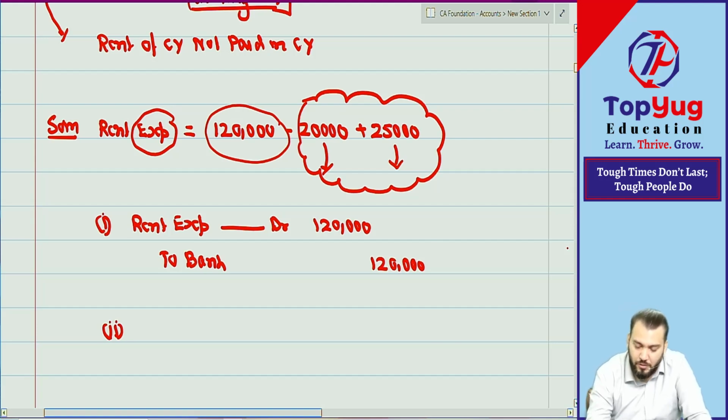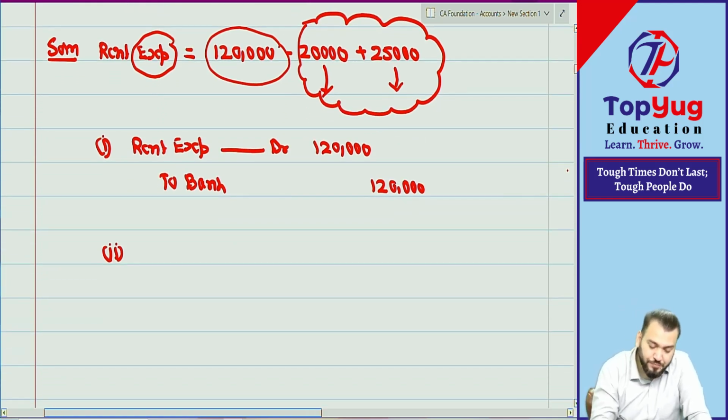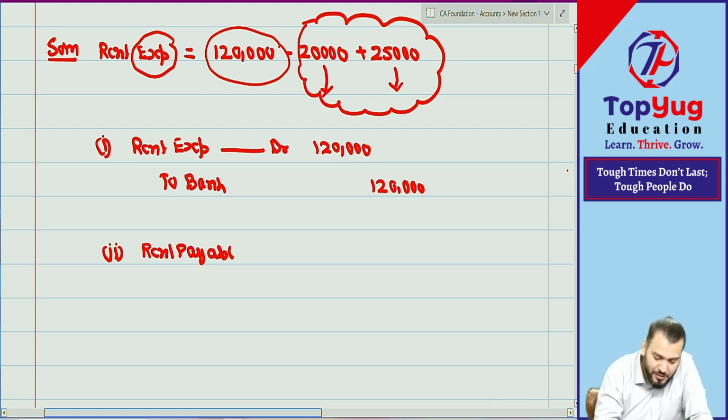Done? Tell me, what is the journal entry for 20,000? Outstanding rent or rent payable, are both the same? You have written outstanding rent, so I will also write outstanding rent. Chalega? Rent payable is also correct. You have written rent payable, so I will go with you. So rent payable and outstanding rent are the same only.